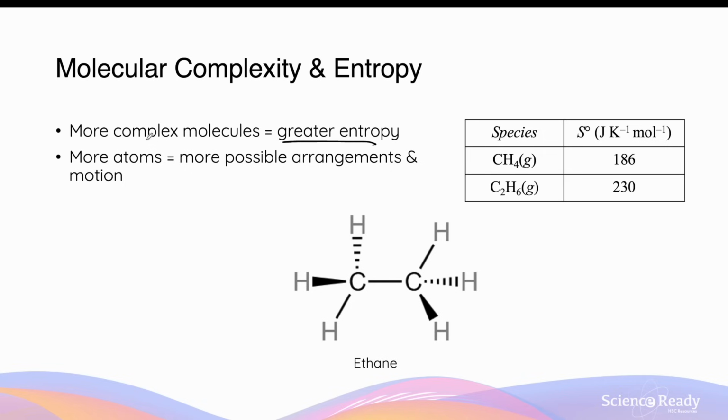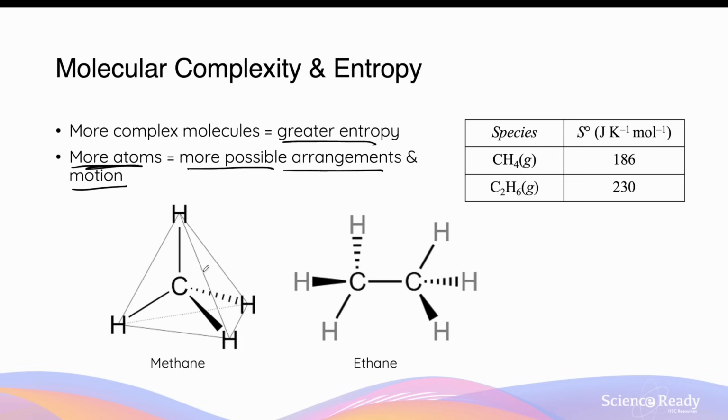This is because more complex molecules usually contain more atoms, and with more atoms, you will have more bonds between the atoms. This increase in atoms and bonds allows for more possible arrangements of the atoms and also rotational motion and translational motion of the atoms around the bonds.